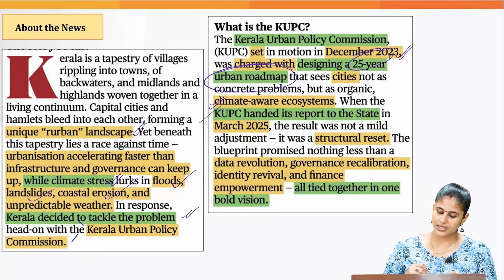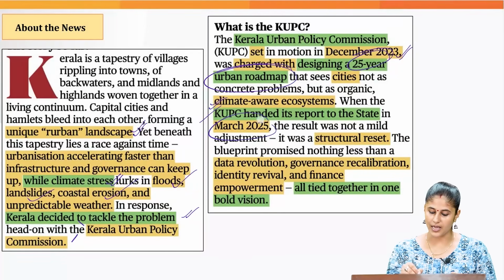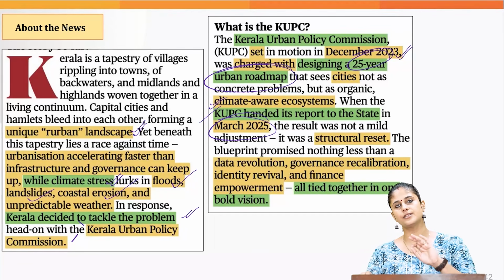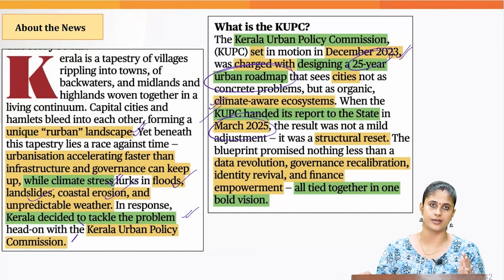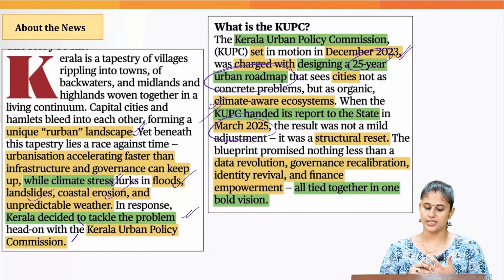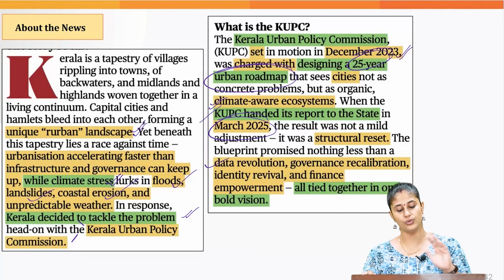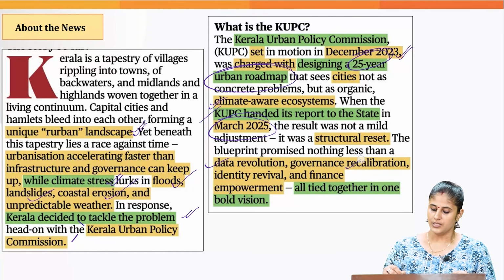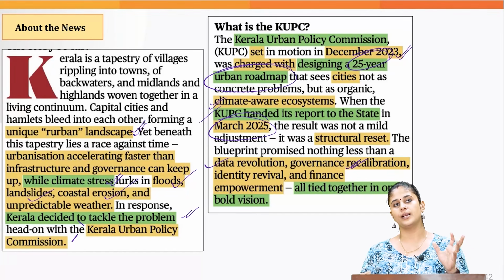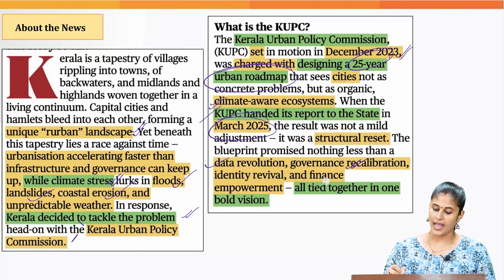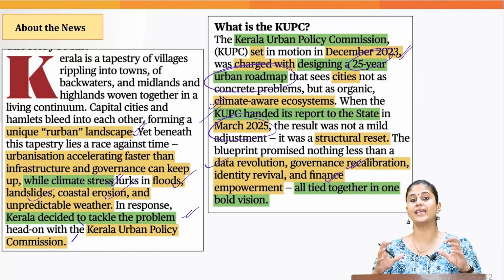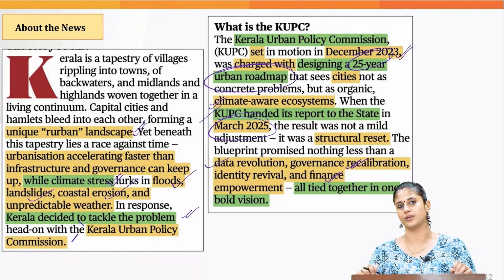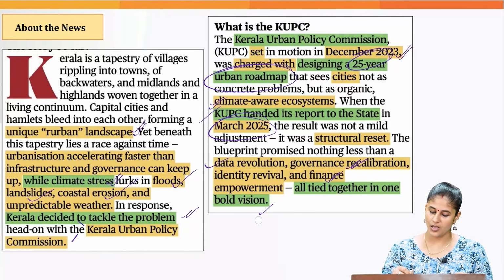This commission submitted its report to the state in March 2025, and in its report it has done a structural reset. It has suggested changes with respect to how to use data for governance. Changes have been suggested when it comes to governance structure also, and it has also talked about how we can enhance the financial strength of urban local bodies.